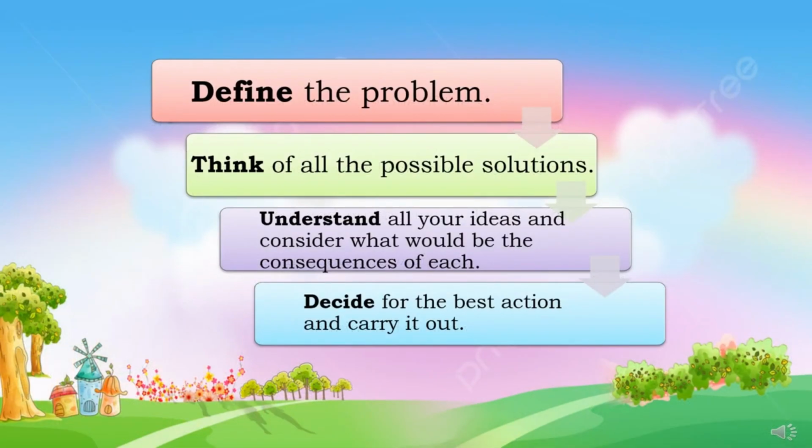These are steps in making a decision when choosing is tough. First, define the problem. Second, think of all the possible solutions. Third, understand all your ideas and consider what would be the consequences of each. And lastly, decide for the best action and carry it out.